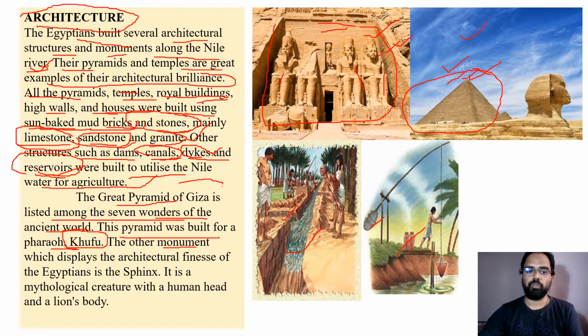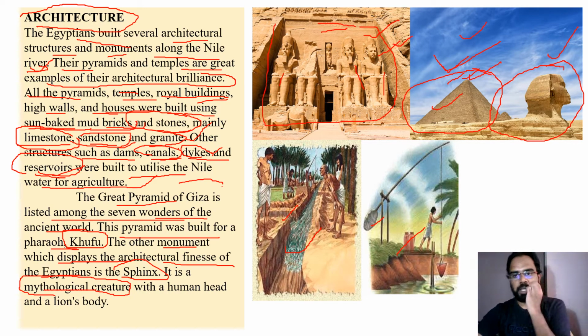And the other monument which displays the architectural finesse of Egyptians is the Sphinx. So one great monument which is listed in the seven wonders is the Great Pyramid of Giza. Giza is the name of the place and the pyramid. And the other great monument that occupied a very important place in Egyptian civilization is the Sphinx. It is a mythological creature. Mythological means as per their religious beliefs, they constructed this kind of structure.